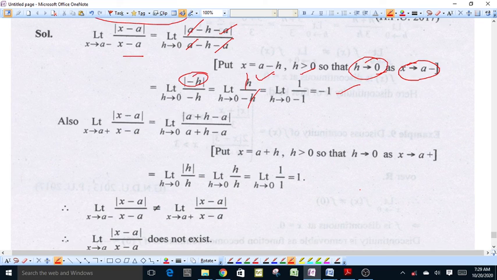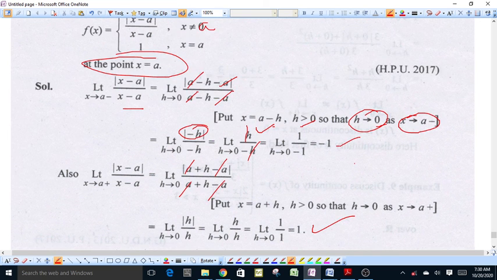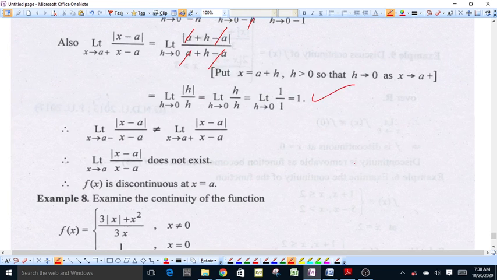Now the right limit of this function, when x approaches a from right, of modulus of x minus a upon x minus a. Here we put x equal to a plus h. h is a very small positive number, and as x approaches a from right, h approaches 0. This will be equal to modulus of a plus h minus a upon a plus h minus a. The a cancels out, and this limit comes out to be limit h approaches 0 of modulus of h upon h, which is equal to 1. Because the left limit and the right limit of the function are not equal, the limit of the function does not exist and the function is discontinuous.